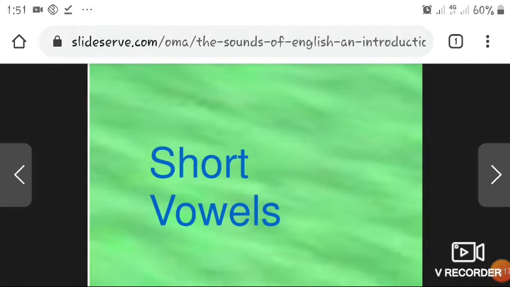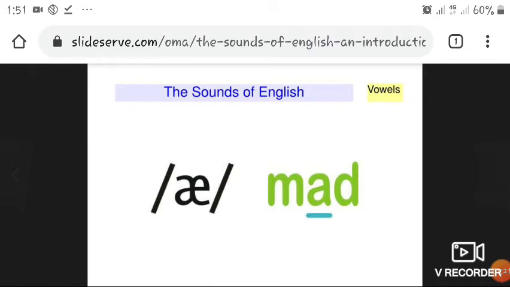There are 12 vowel sounds in English, 12 pure vowels and 8 diphthongs. There are short vowels and long vowels. First of all, the first vowel sound is æ. For example, mad. Mad is an example of this vowel sound. Also cat, apple, and fan are examples.